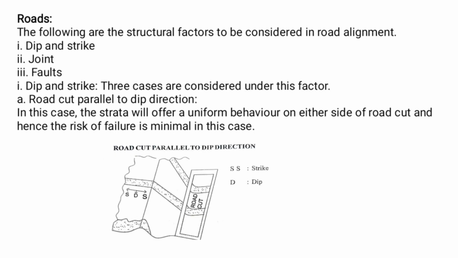Roads. Road alignment is considered with respect to dip and strike, joint, and fault. Under dip and strike, there are three cases to consider. First, road cut parallel to dip direction. In this case, strata will offer uniform behavior on either side of the road cut.